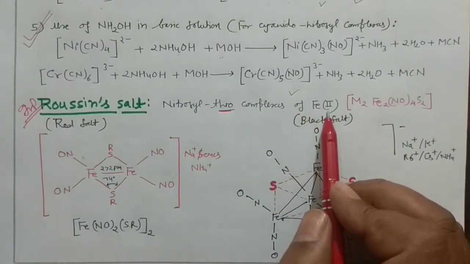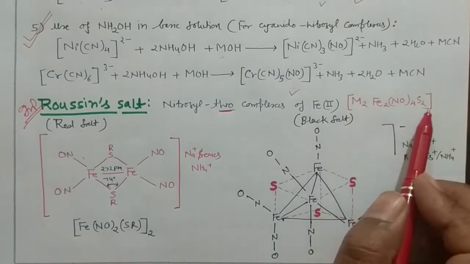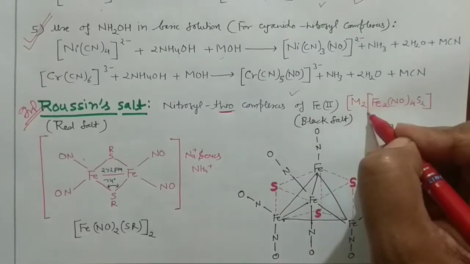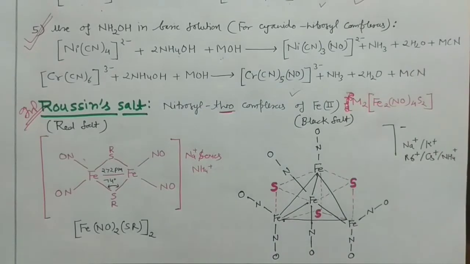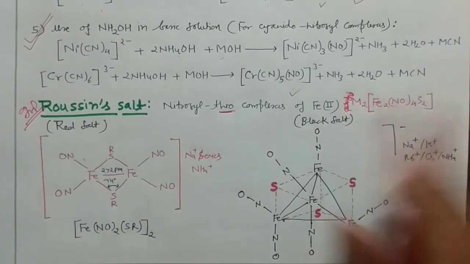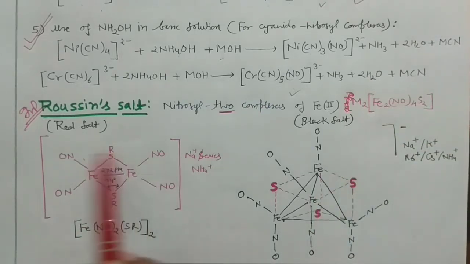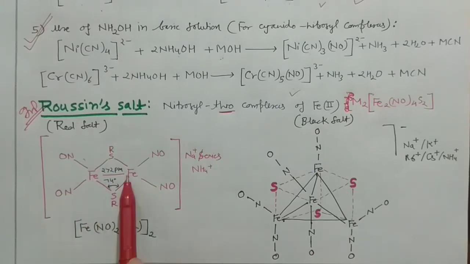So representatively what you can write is M2Fe2NO4S2. This is how you can write. However, it is better if I write the exact formula in this way. These metal ions are present outside of the coordination sphere. Okay, so this is important. So this is your red salt, ROUSSIN'S red salt. That's why I have used the red pen for this one. Two of the irons are there, Fe linkages are there, right? And they are connected with the 4 nitrosyls. 2 2s are 4 if you check here, and 2 SR groups are there. S is the sulfur, R you may take as ethyl or methyl or some other group. Okay, so I am putting the SR and SR, so they are forming the bridge.